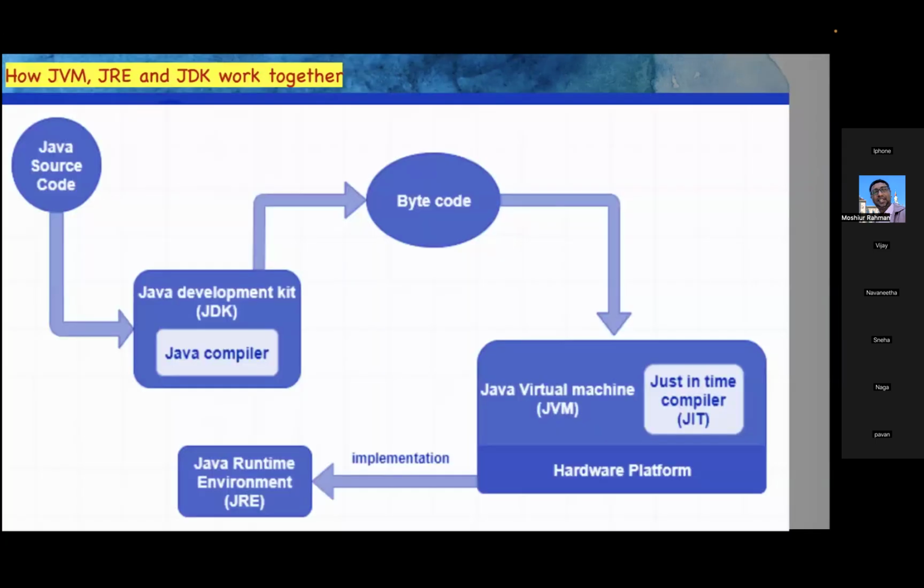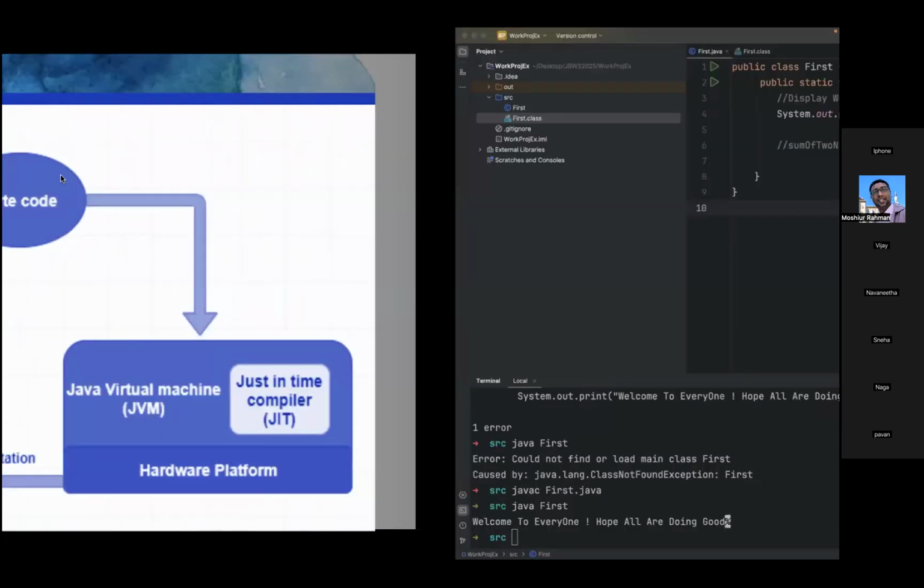So now you go here. Now, how do JVM, JRE, and JDK work together? It is the same flow I have shown with the example, but this is a diagrammatic representation. You see, right? Java source code. What is Java source code?